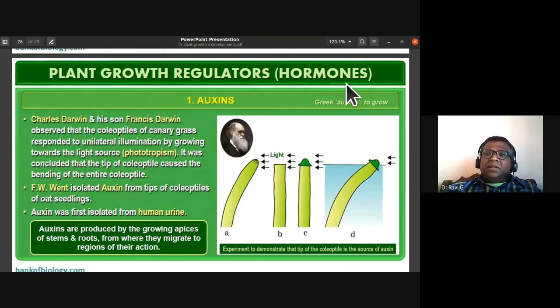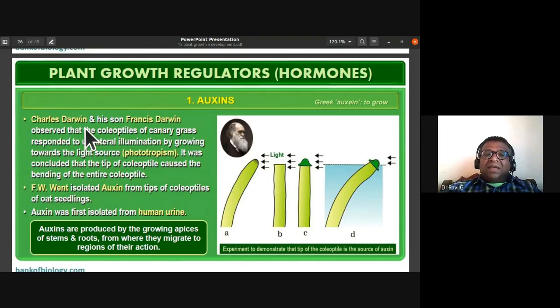So let us start with discussion of plant growth regulators or phytohormones. The first one that we'll discuss is auxins. Auxins in Greek language means to grow.